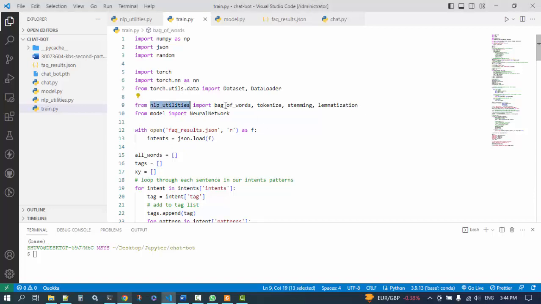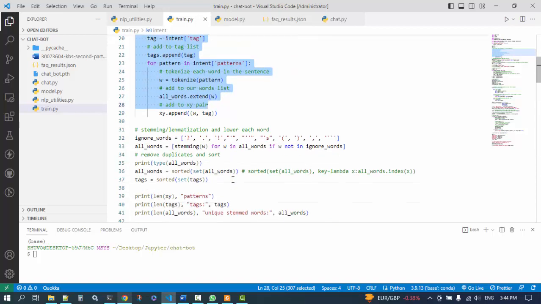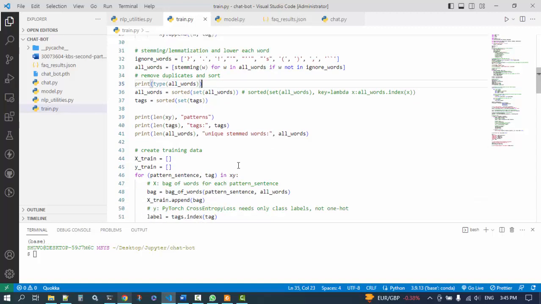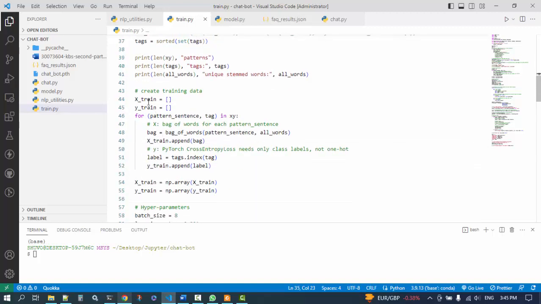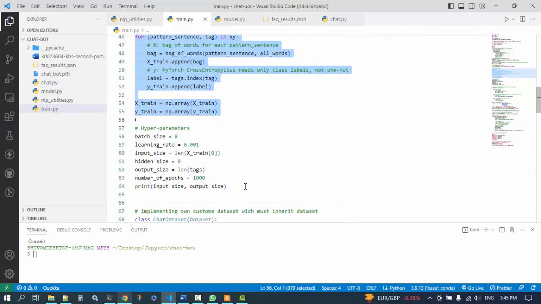In the training file, I am going to explain my training modules, and I am using my utility functions to prepare my dataset. Here I load the data and take the patterns, and I use tokenization to split out all the sentences. Here I remove the unnecessary exclamations and punctuation from the tokens, and here I have prepared the training data to feed my model.